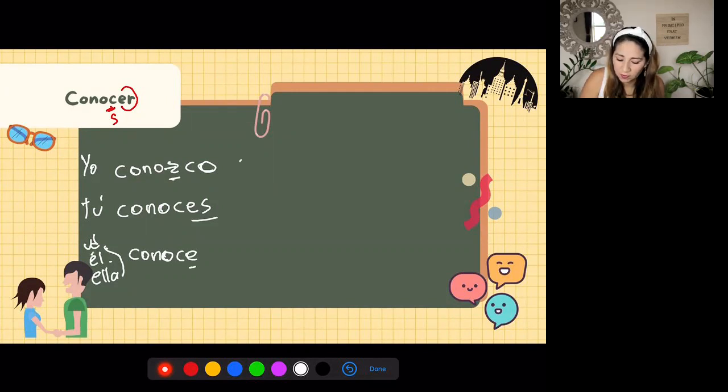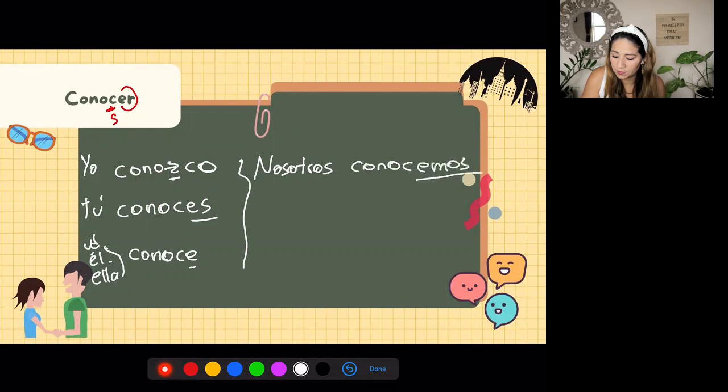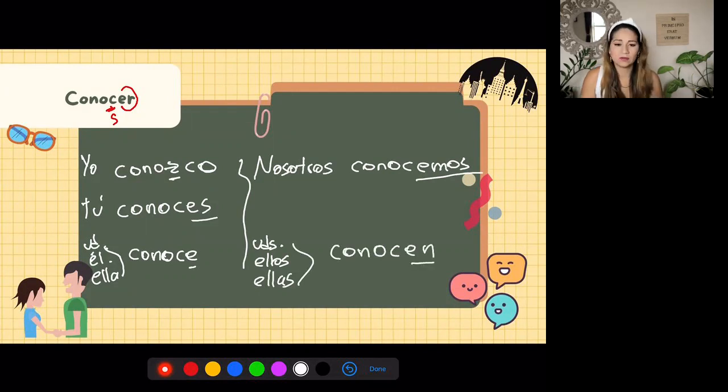And then for the plural, so nosotros conocemos. We put EMOS because it's an ER verb. And then ustedes, ellos, ellas conocen. Okay, so yo conozco, tú conoces, usted, él, ella conoce, nosotros conocemos, ustedes, ellos, ellas conocen.